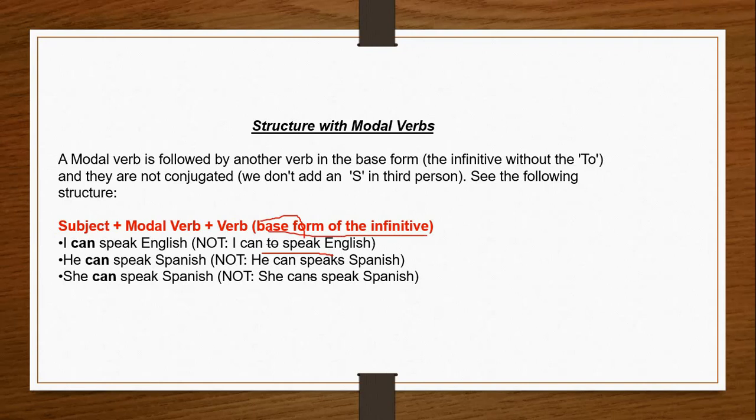Next is he can speak Spanish. We are not going to use he can speaks Spanish, because modals don't accept s or es. So it will simply be he can speak Spanish. Next is she can speak Spanish. It is not going to be she can speaks Spanish. That will be absolutely wrong.